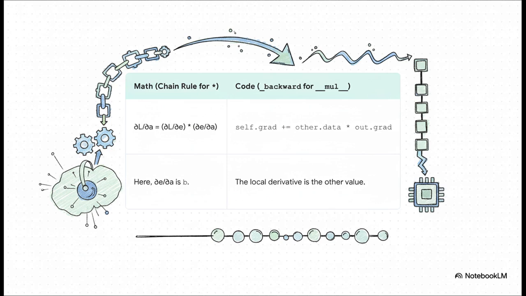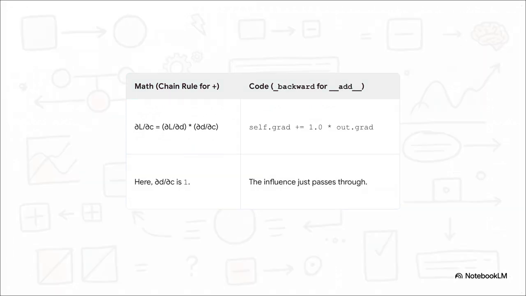The abstract math of the chain rule becomes one single, beautiful line of code. It's awesome. And what about addition? It's even simpler. The local derivative of an addition is just 1. It doesn't change the influence at all. It just passes it straight through.